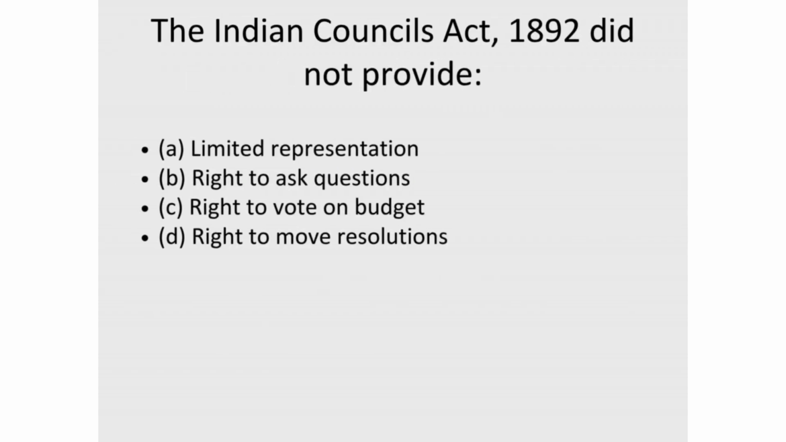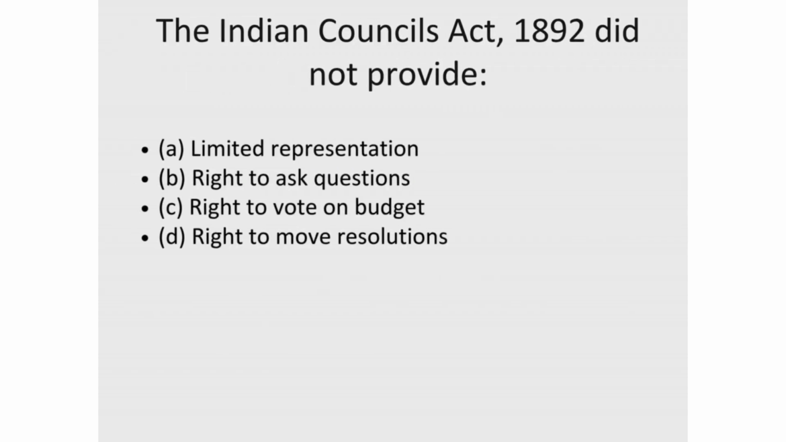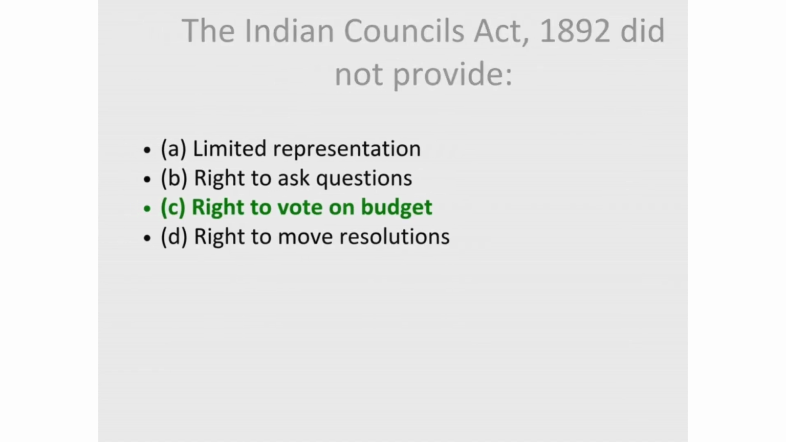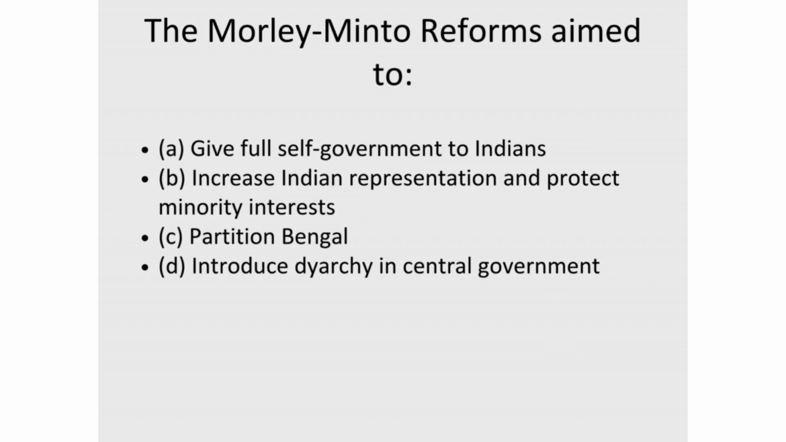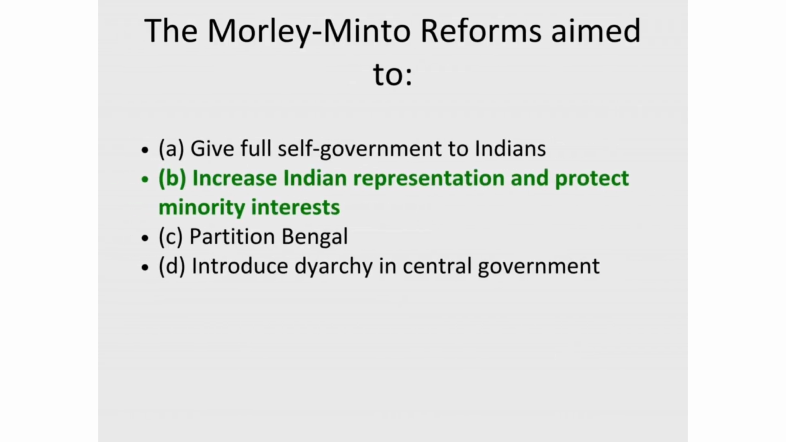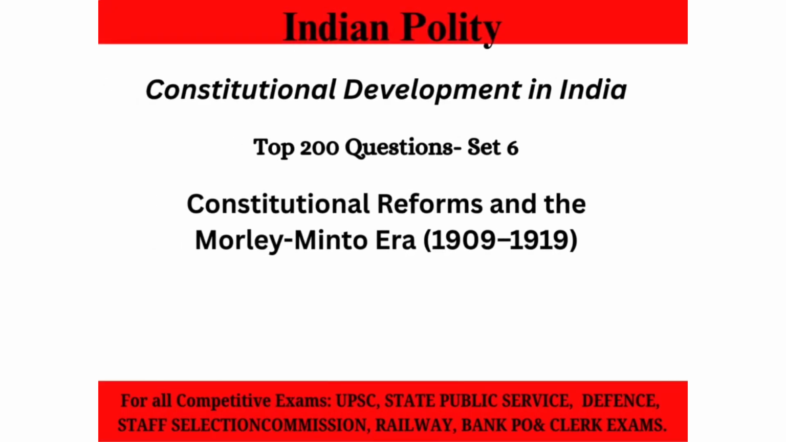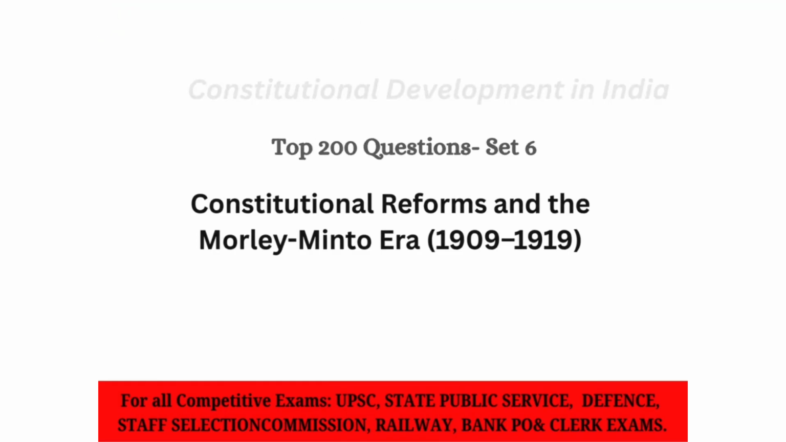24. The Indian Councils Act, 1892 did not provide? Correct answer, C. Right to vote on budget. 25. The Morley-Minto reforms aim to? Correct answer, B. Increase Indian representation and protect minority interests. Set 6. Constitutional reforms and the Morley-Minto era, 1909 to 1919.